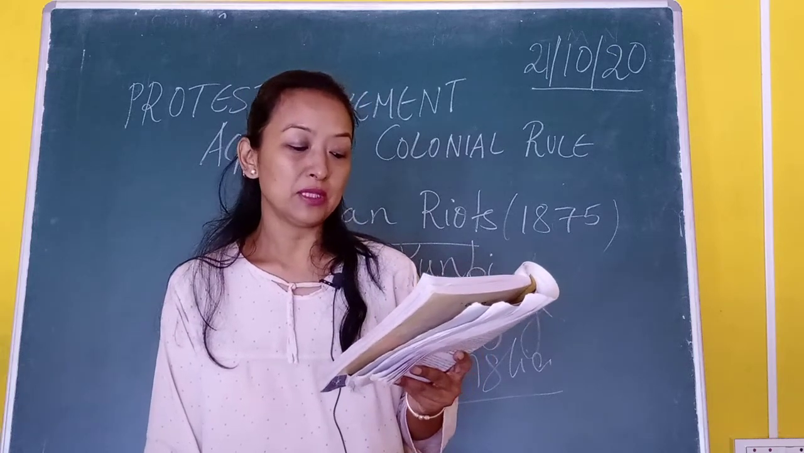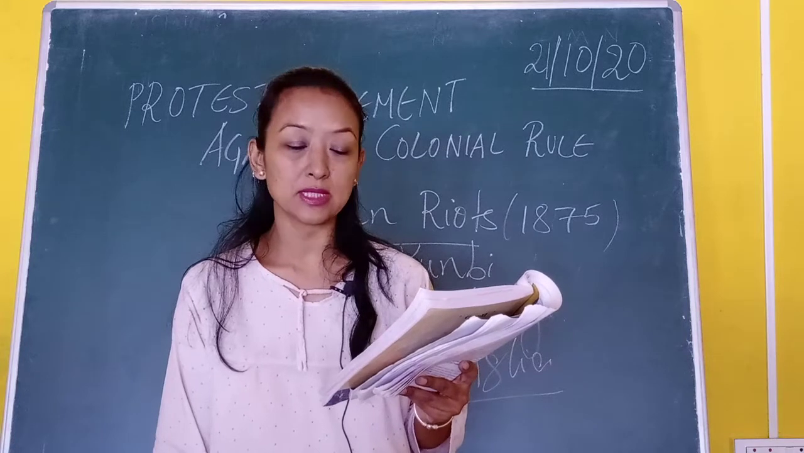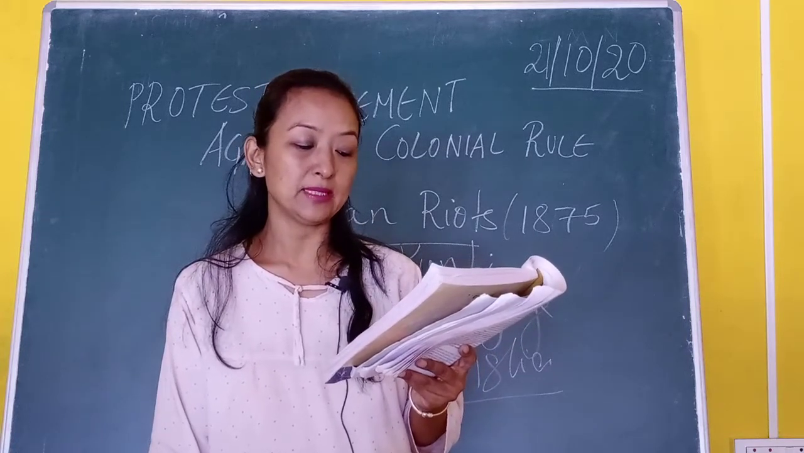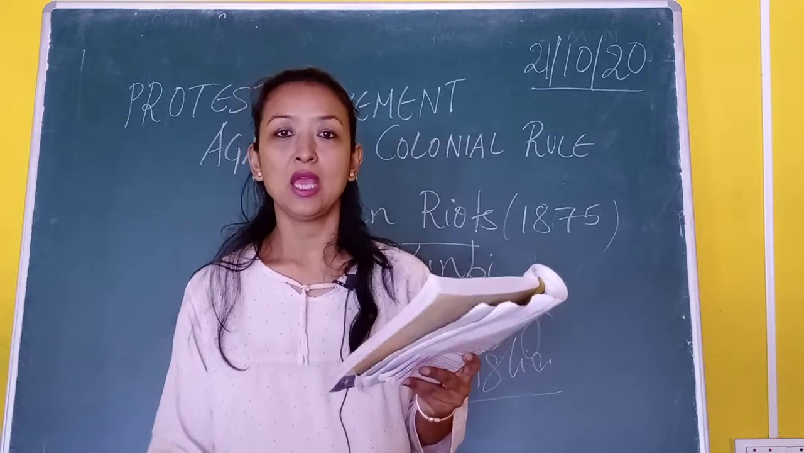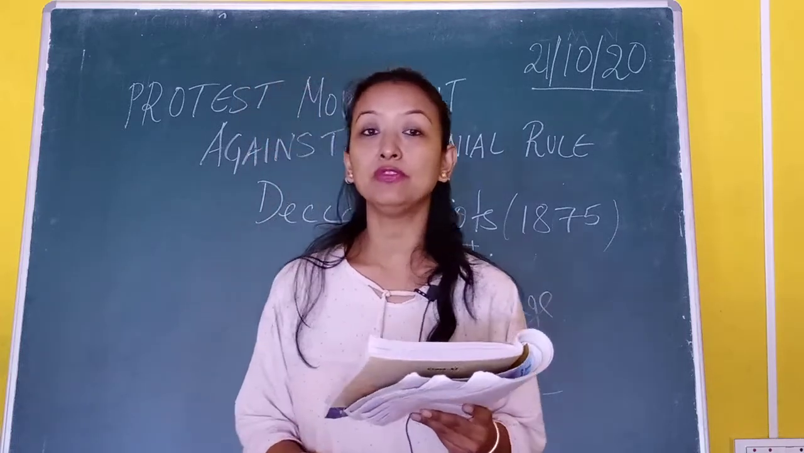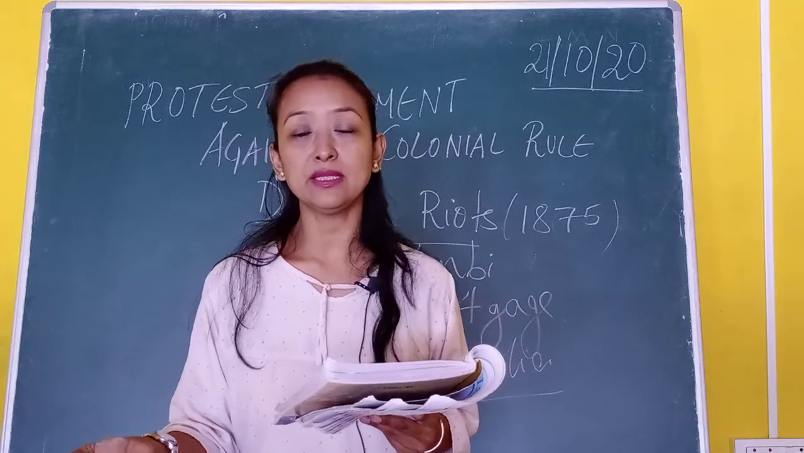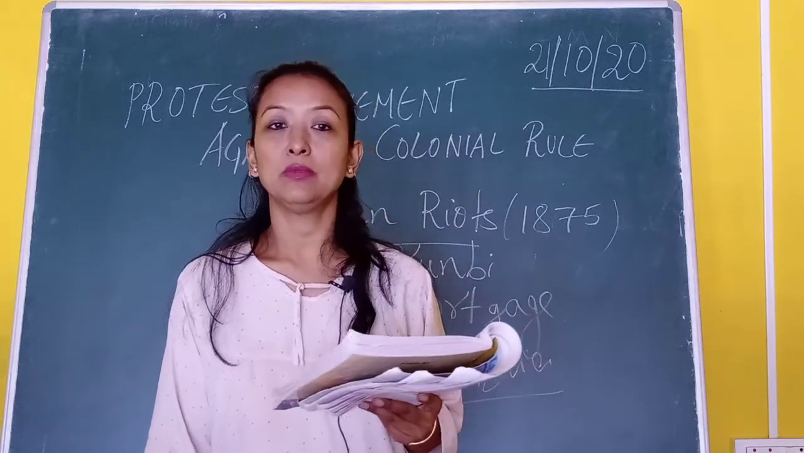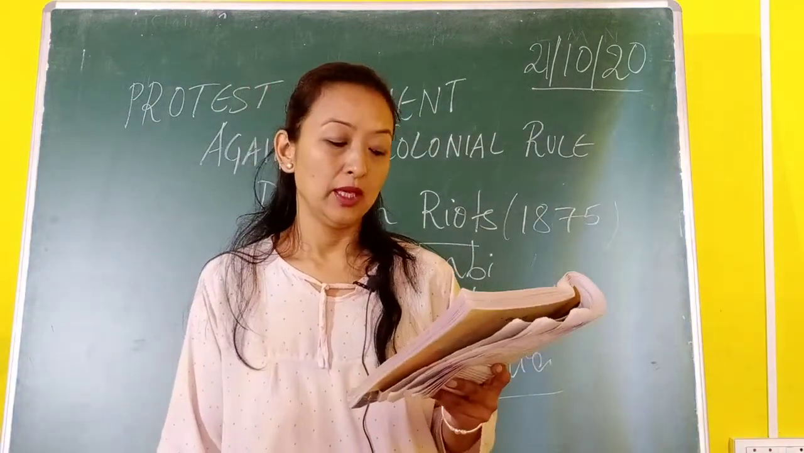In Bombay province, the Ramosi tribal peasants also revolted against the Zamindars and the Mahajans. The British army suppressed the Ramosi tribal movement. So in different places there were this type of movements against the moneylenders and against the zamindars, but this type of movement was suppressed by the British.